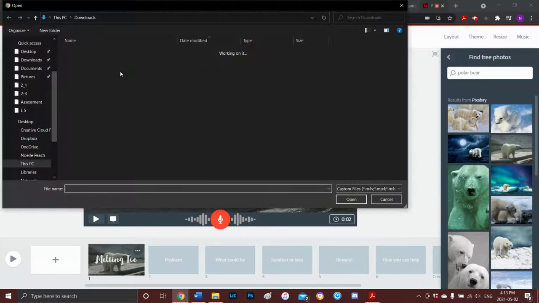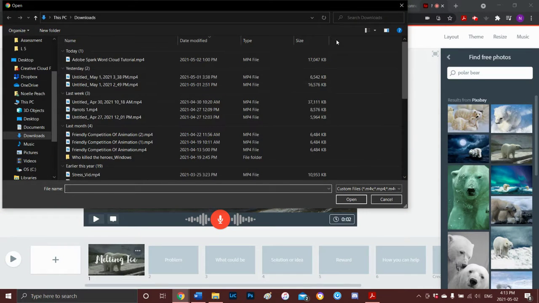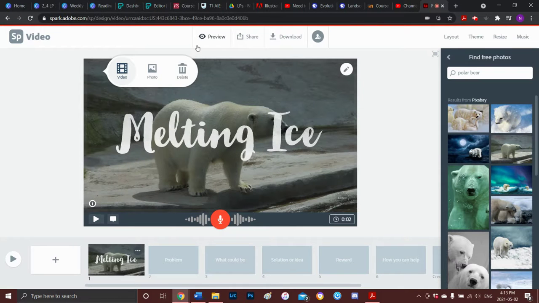I can also add video. You would pull video from whatever you've been working on from your computer and add it here. You can adjust the length of it once the video is in there.